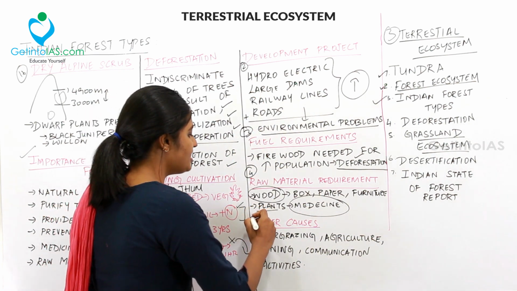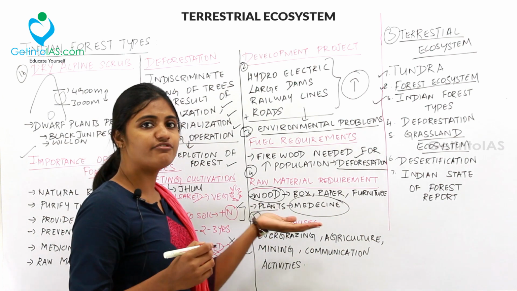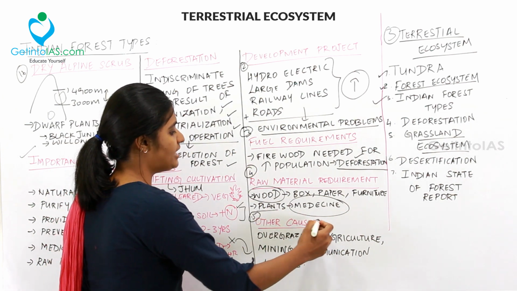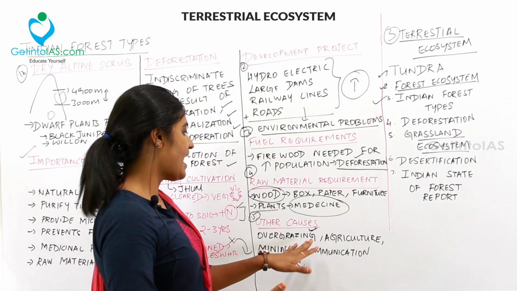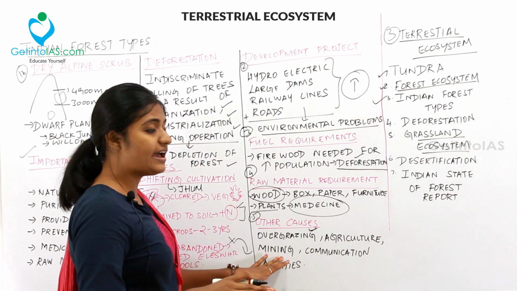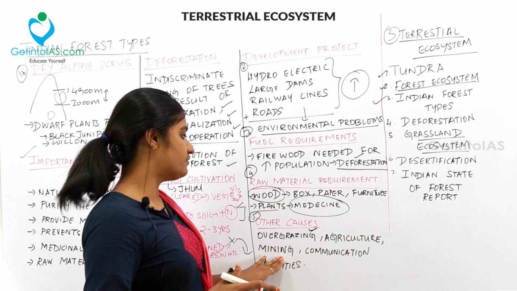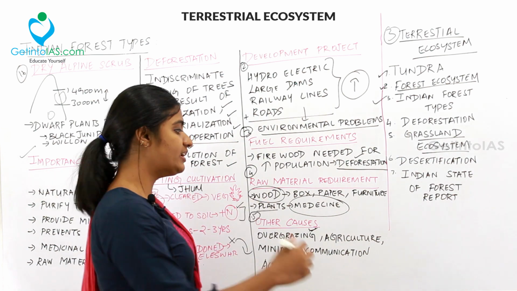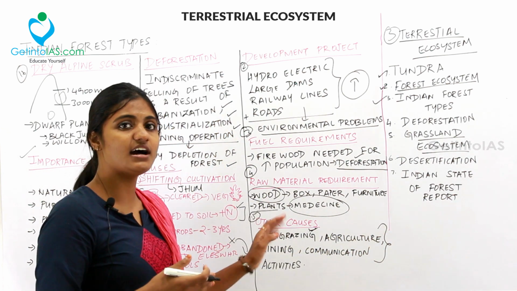And then what are the other causes involved in deforestation? The other causes are overgrazing, as animals keep overgrazing. For the agricultural process, you clear the land. For mining operations, again you clear the forest. And for communication activities like building a tower, you clear the forest. So these are the other causes.